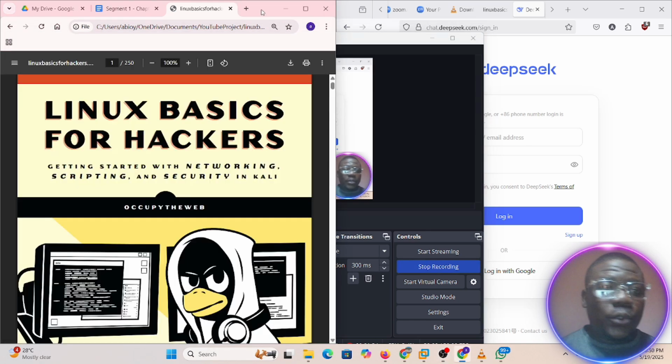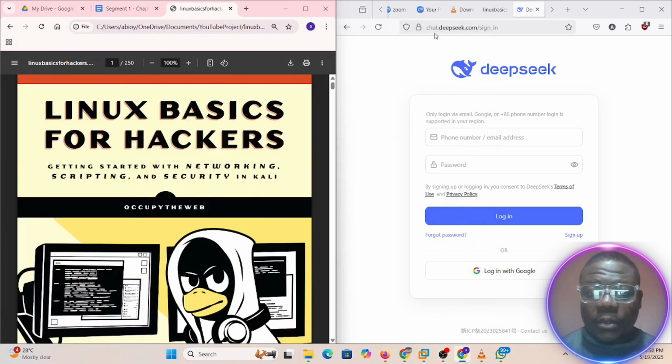Like we've always been doing, we are using this particular textbook, Linux Basics for Hackers. So let's jump into it. What do I have here?